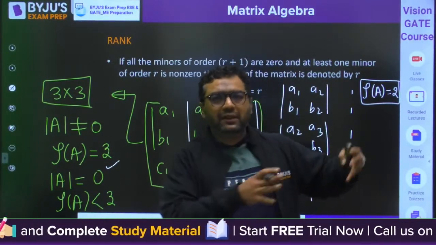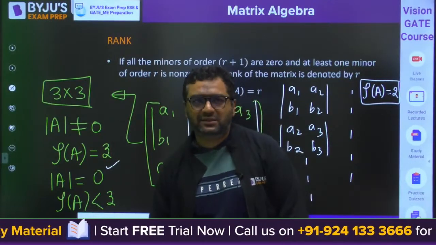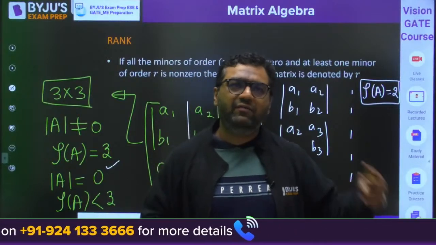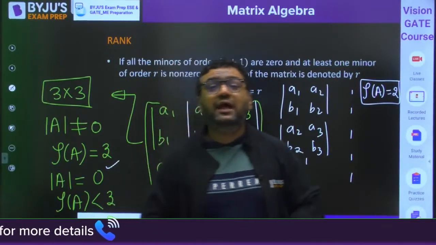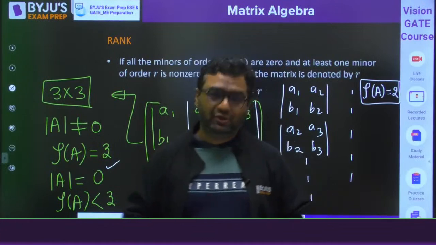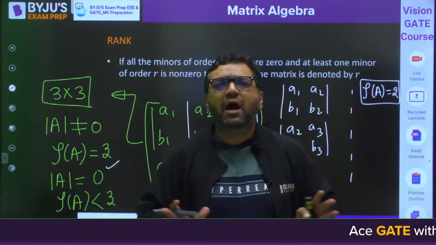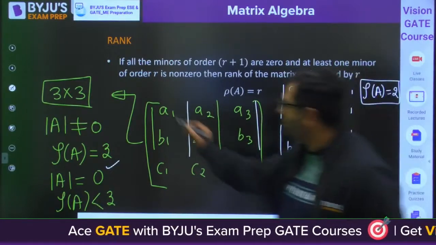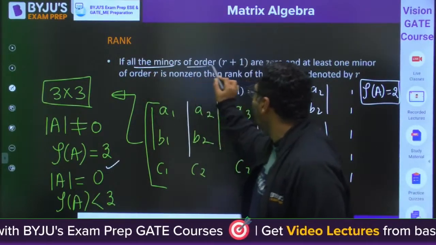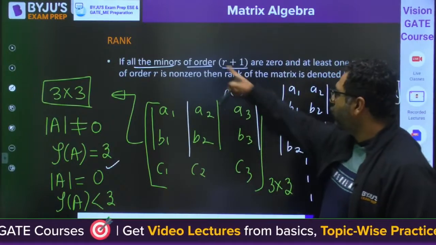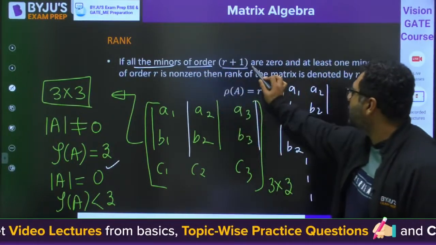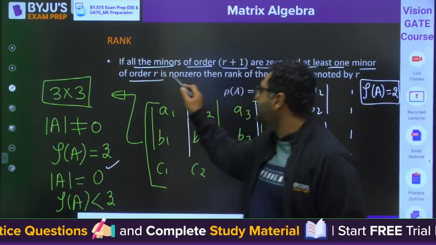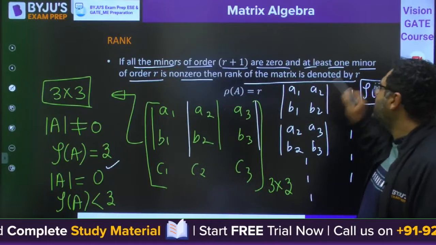In the upcoming classes, when you study vectors, and also matrix vectors, when we study eigenvalues, eigenvectors and systems of equations, then you will get to know the physical meaning of rank. Right now we are just looking at how to get the rank. So the definition says: if all the minors of order r plus 1 are 0, and at least one minor of order r is non-zero, then the rank of the matrix is r.